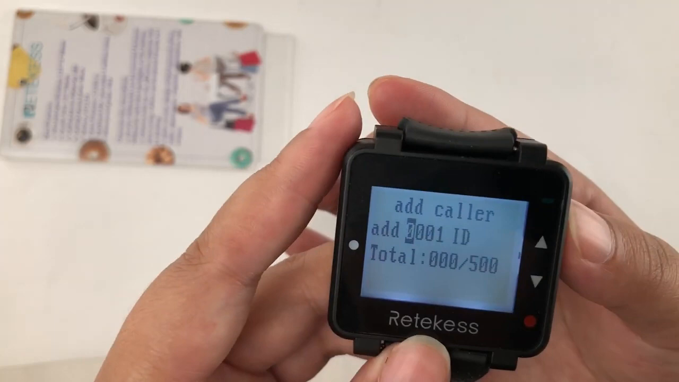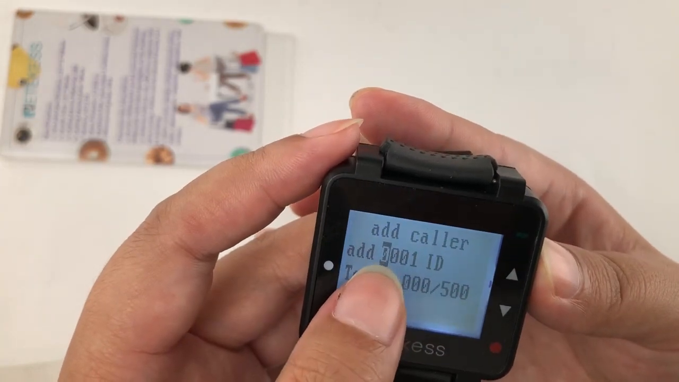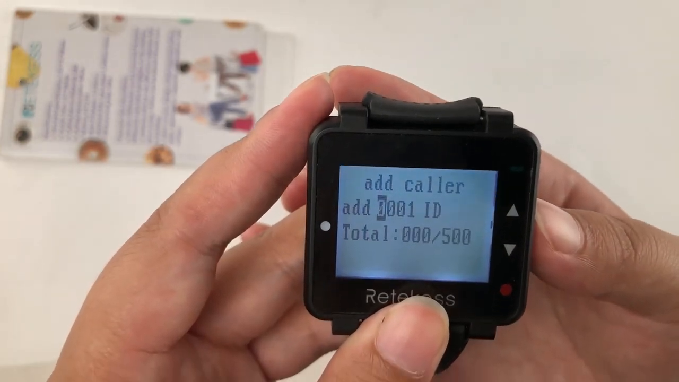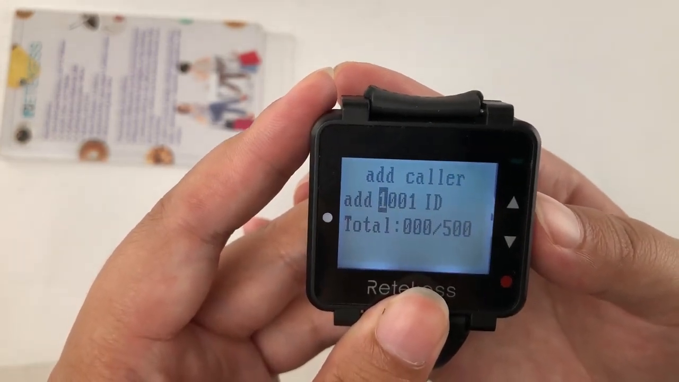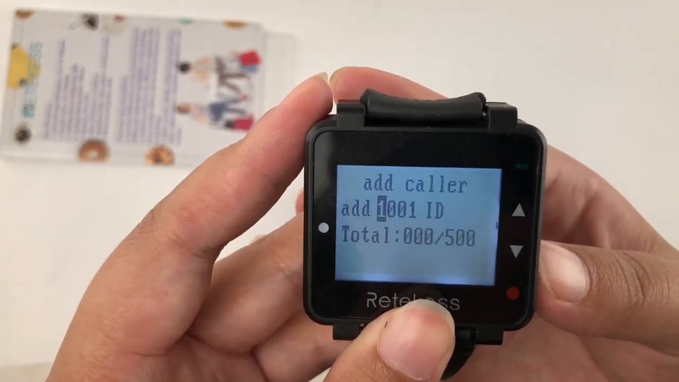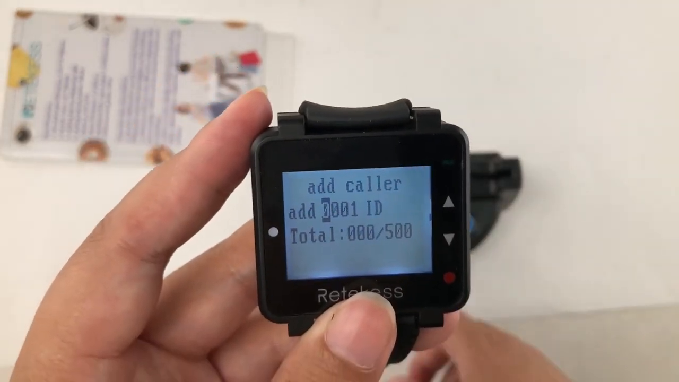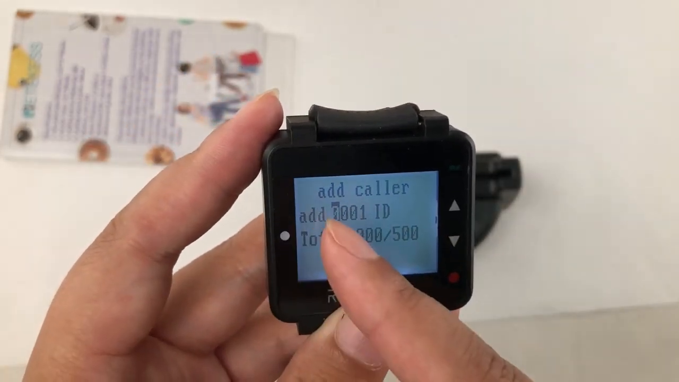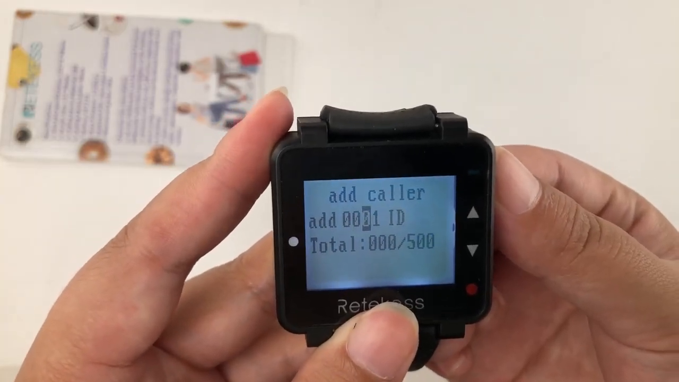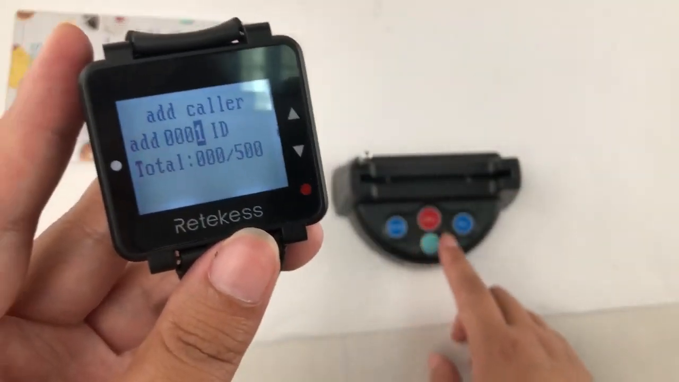Okay, I will pair it to number 1 and press this to select the area. This is area A. This is the area 0. We could select it from A to Z and 0 to 9. So I will add this color as the number 1, area 0 and number 1. Press the button.